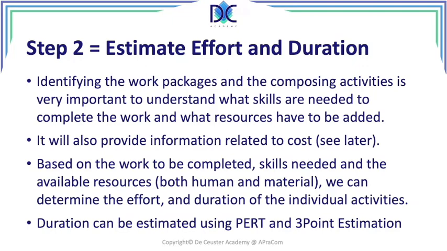It's a technique that comes from the activity on the arrow networking processes, and the 3-point estimation is a simplified approach to this. Both will be discussed later, and they provide an estimate duration and a standard deviation. It means they include what we call uncertainty into the estimation of durations.